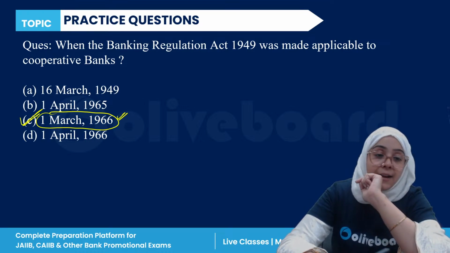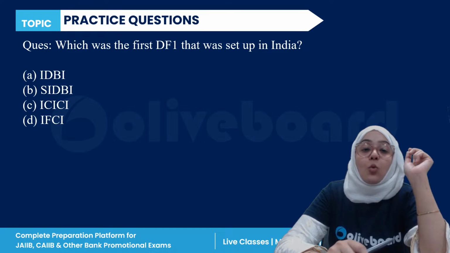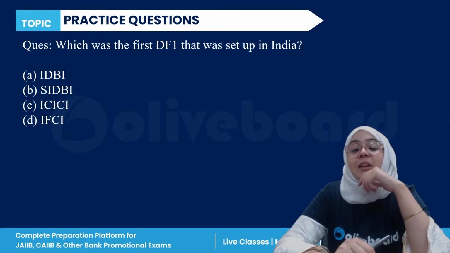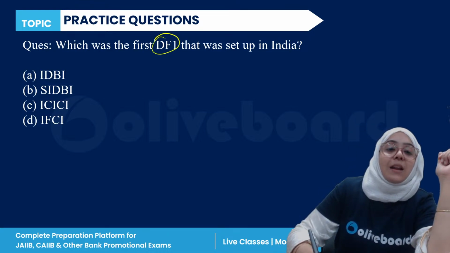Clear? Next question. Which was the first development financial institution set up in India?